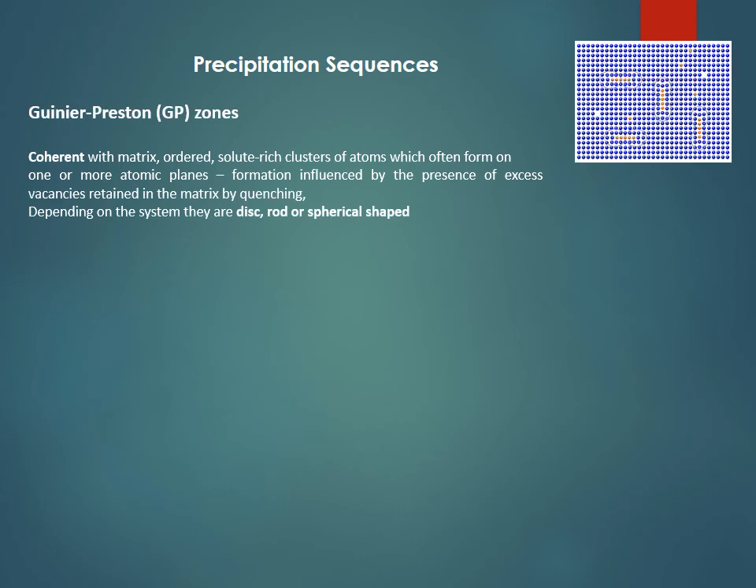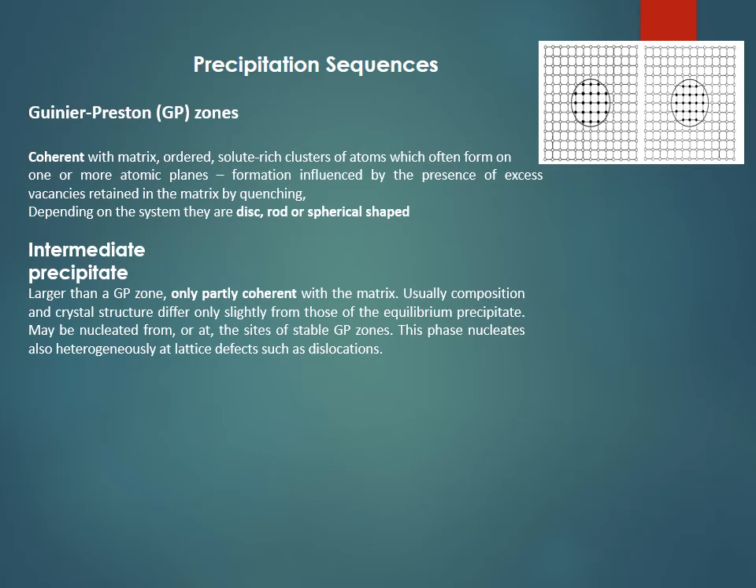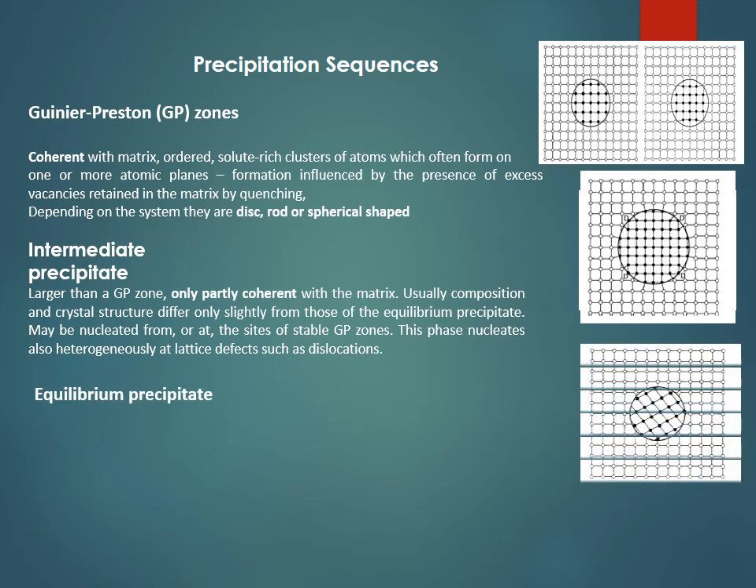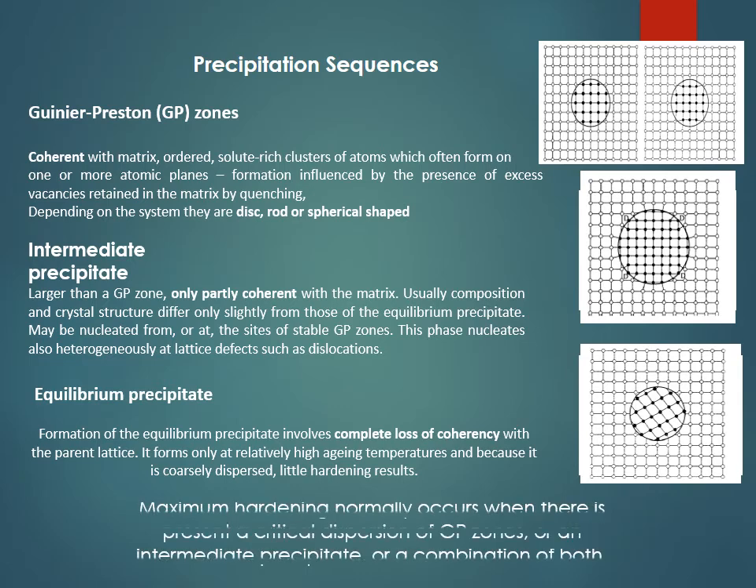Now the precipitation sequences. There exist the Guinier-Preston zones or the GP zones, which are coherent with the matrix and ordered. As we can see in the diagram, the red particles are indicating the GP zones. Now the intermediate precipitate. They are larger than GP zones, only partially coherent with the matrix. And then the equilibrium precipitate. Formation of equilibrium precipitate involves complete loss of coherency. That means the coherency is lost with the parent lattice.